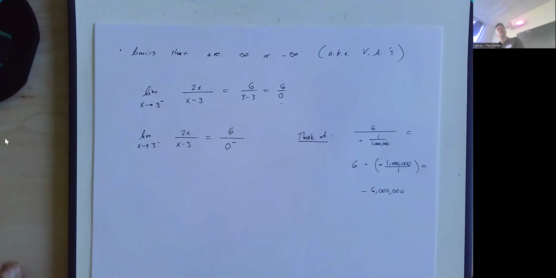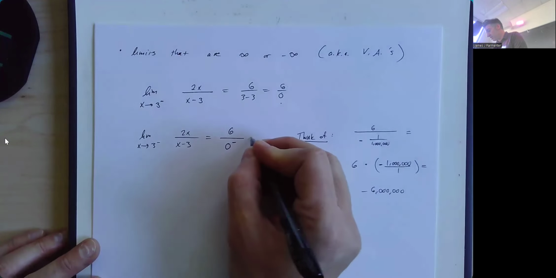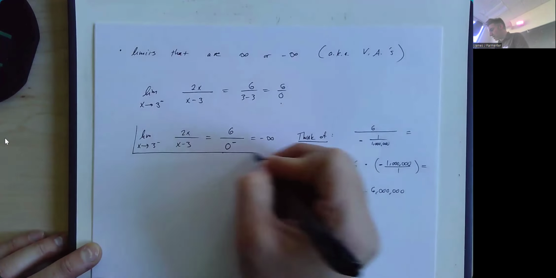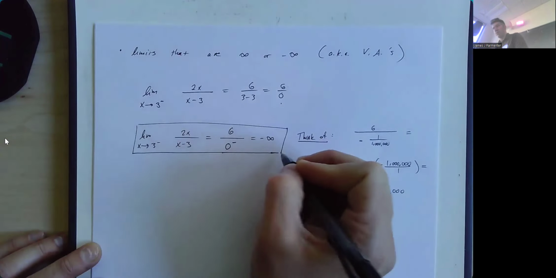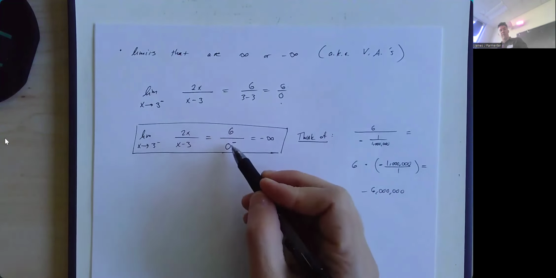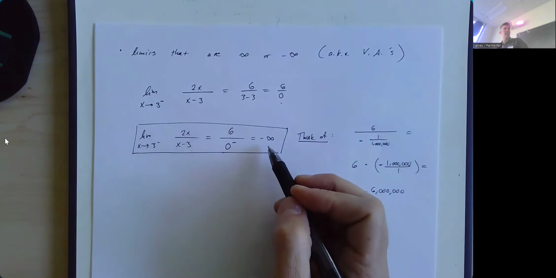So this is showing us that, oh yeah, if the denominator is really small, this fraction gets really exceptionally large. It happens to be, in this case, negatively large. So this limit is negative infinity. Now, in practice, all you really have to do is observe that you have not 0 divided by 0, and then just figure out, is the overall thing positive or negative? Here, I had a positive divided by a negative, so the overall sign was negative.